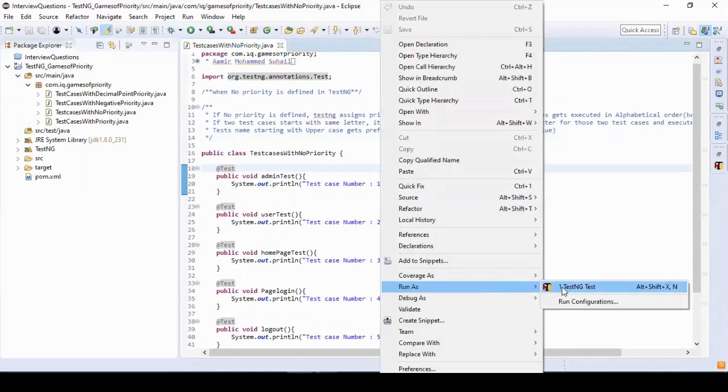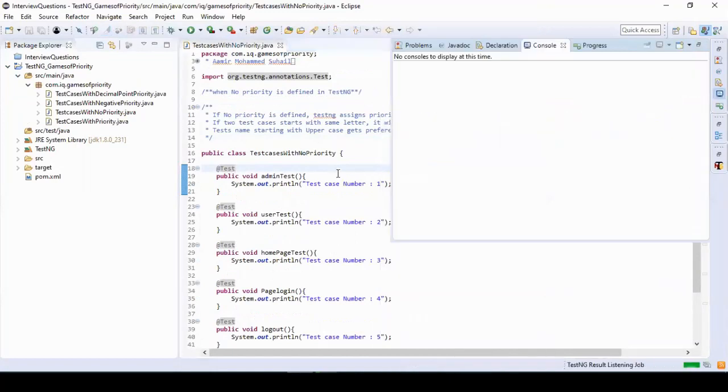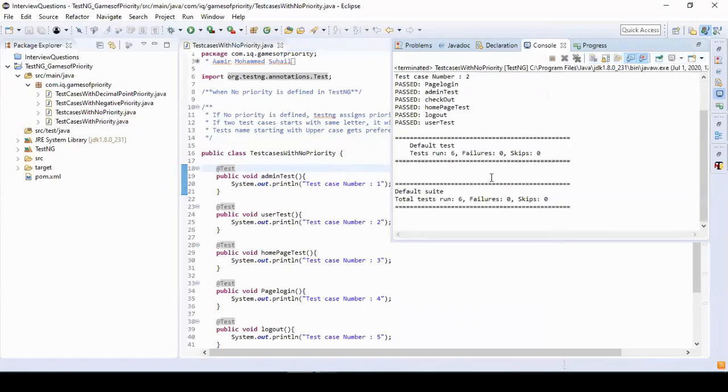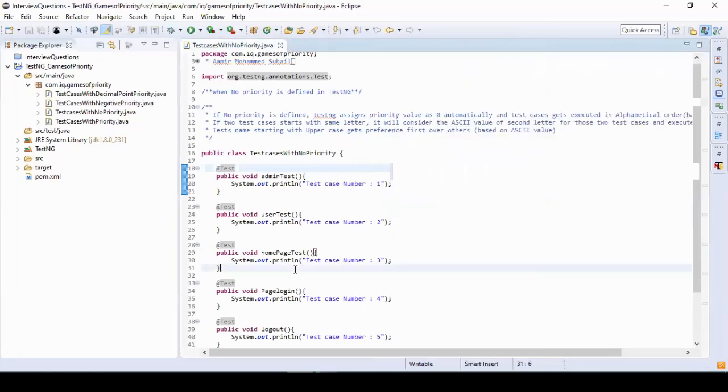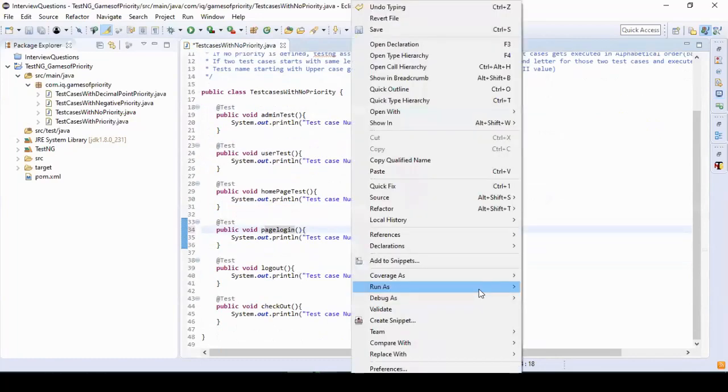We'll execute it using TestNG. After the execution, you can see the result here. First the test case with the capital letter started, and then the test case with A started, then C, then H, L, and U. As I have defined a capital letter, let's make it small and see again. Let's run again.